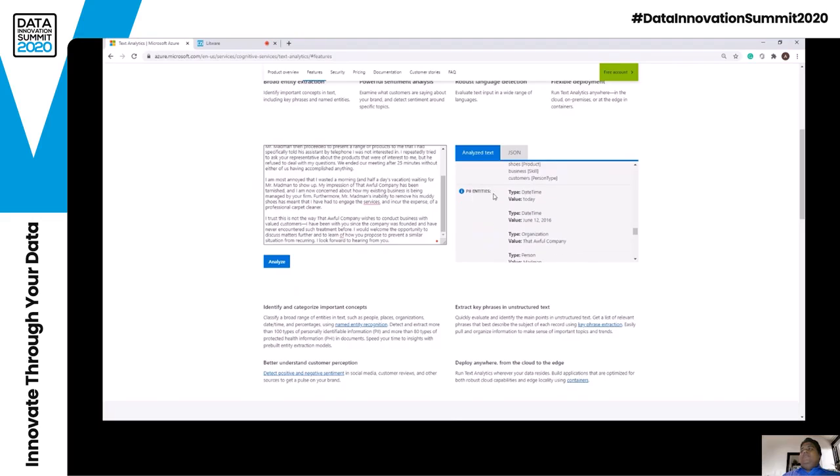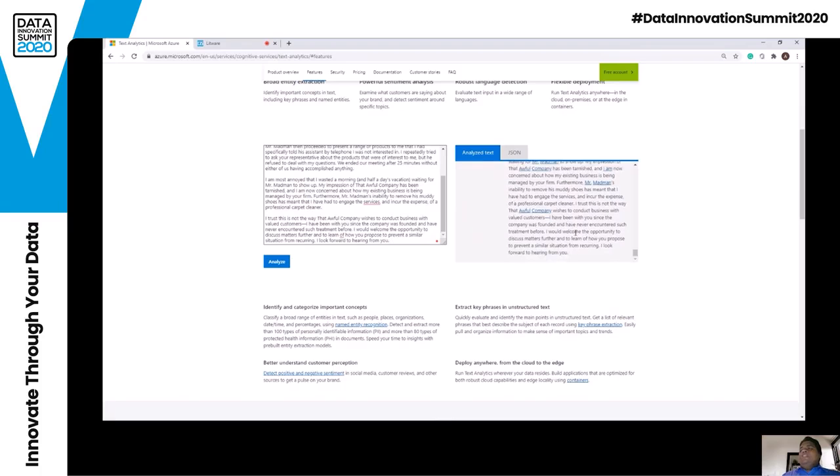It also finds out some PII entities like date and time, organization name, the person name every time, and then the linked entity. So yeah, the linked entity here. So this is really helpful if you want to analyze your text data right away.